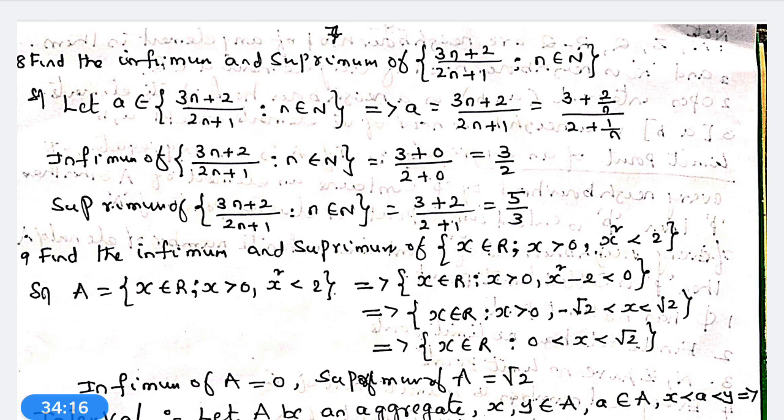Dividing the numerator and denominator by n, we get 3 plus 2 by n by 2 plus 1 by n.